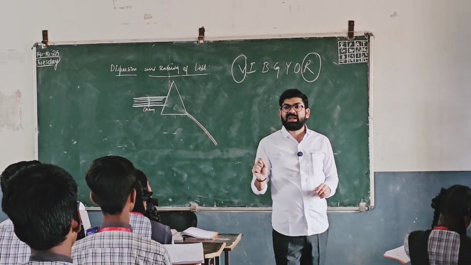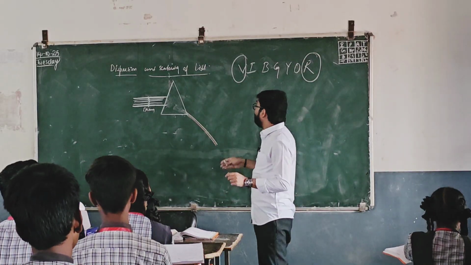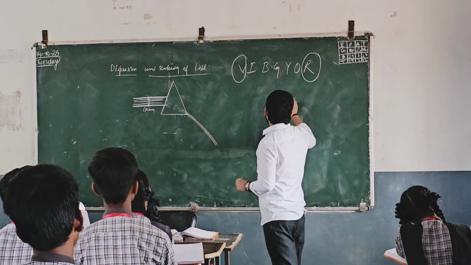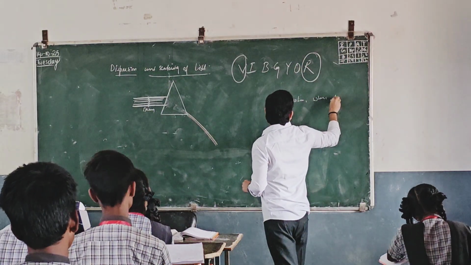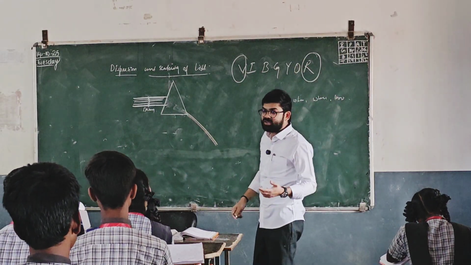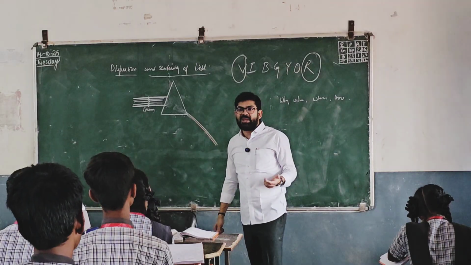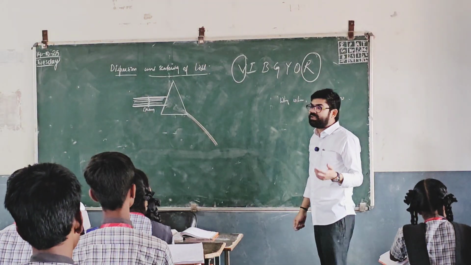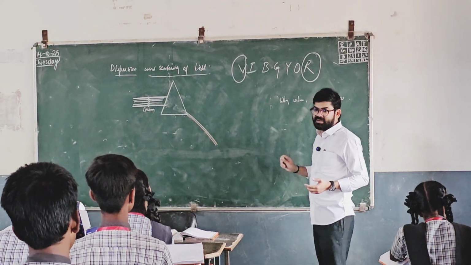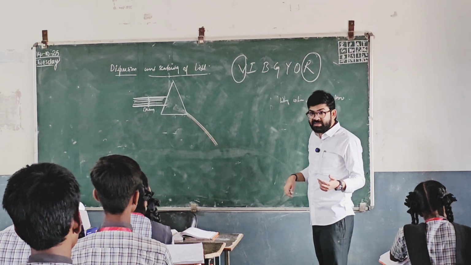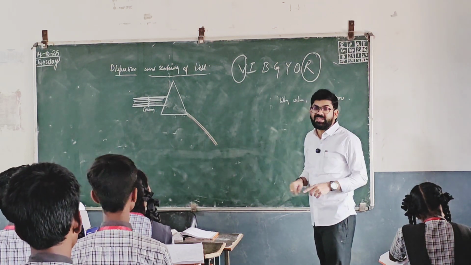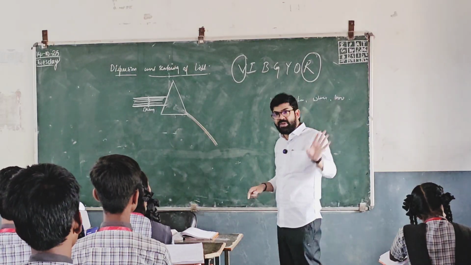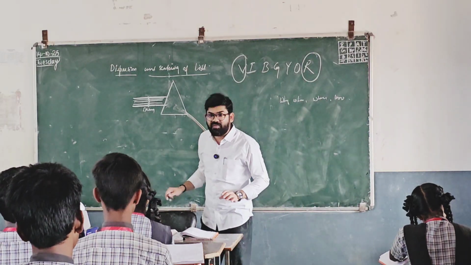While reading the definition, I told you clearly. I always tell you why, when, where, how, etc. So what is dispersion? That is splitting of light. When does it occur? When it is passing through a transparent medium like a prism. That complete phenomenon is called dispersion of light.